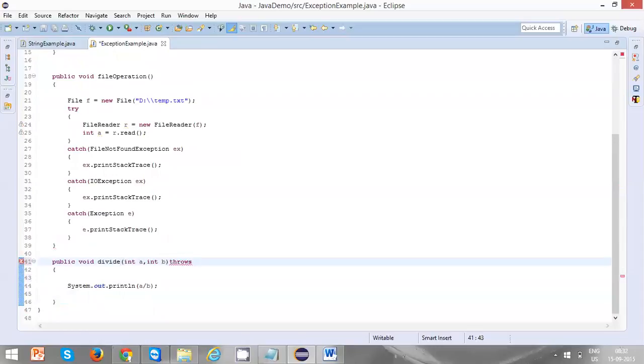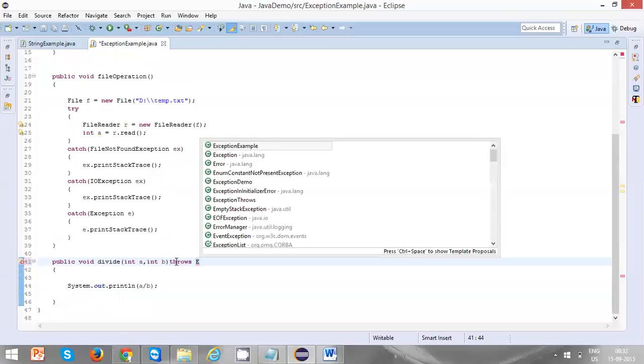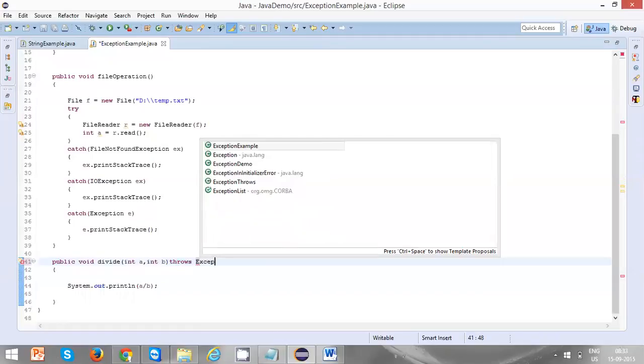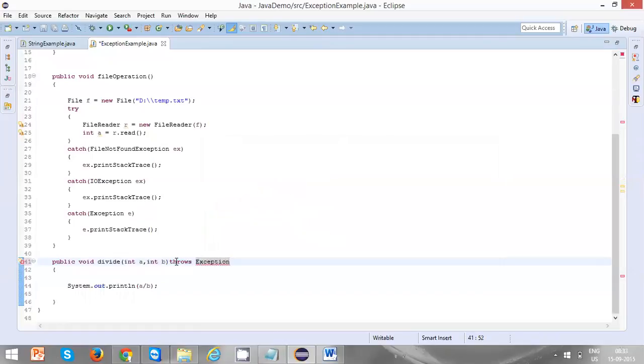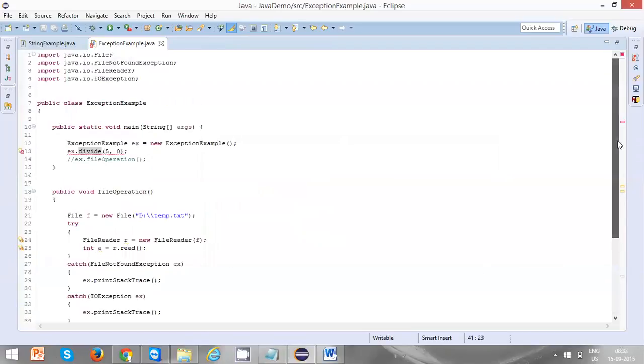Instead of handling the exception in the divide method itself, you just throw it. If any exception is thrown by Java, that exception is thrown back to the caller who called this divide. This divide is called by this statement at this location.